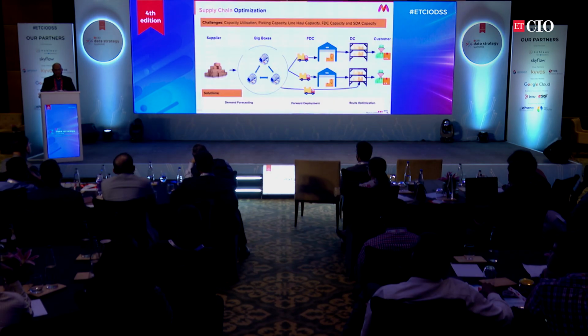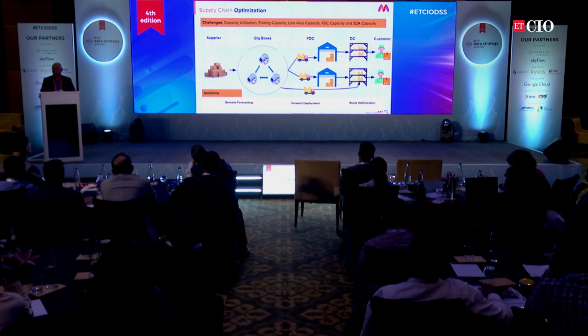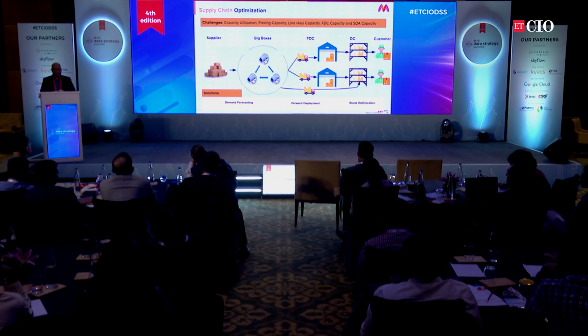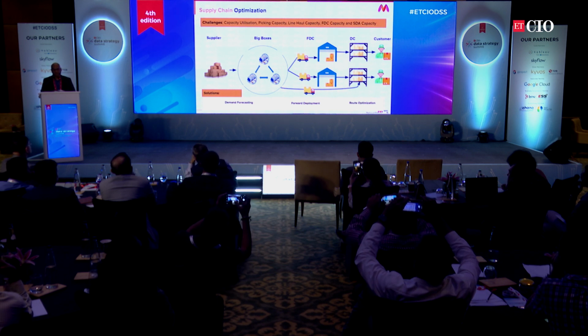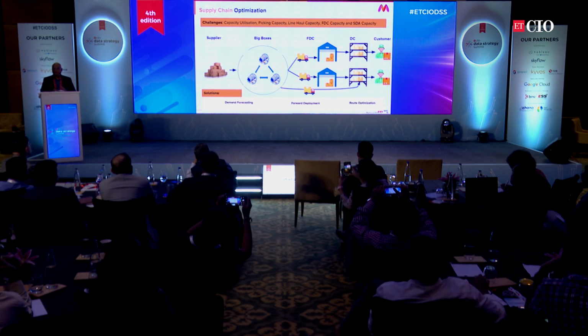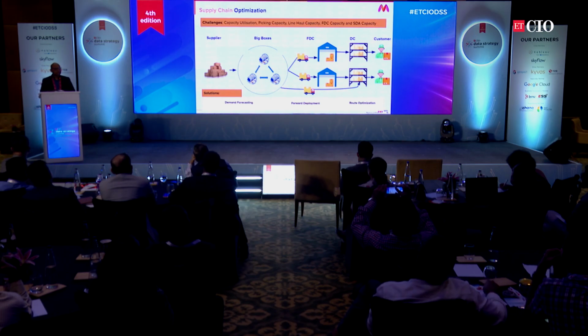Just one on the supply chain side. Broadly, supply chain is a huge optimization problem, right? There are various constraints that we are operating on, in terms of picking capacity, line haul capacity, and so on and so forth. There is the delivery agent availability capacity. How do you optimize at each part of the supply chain?